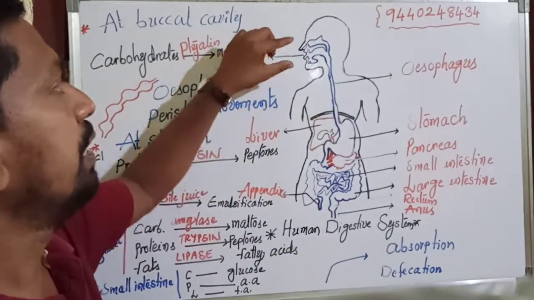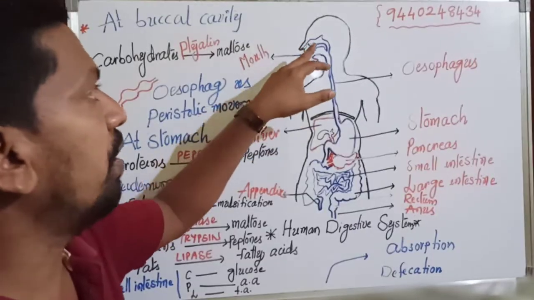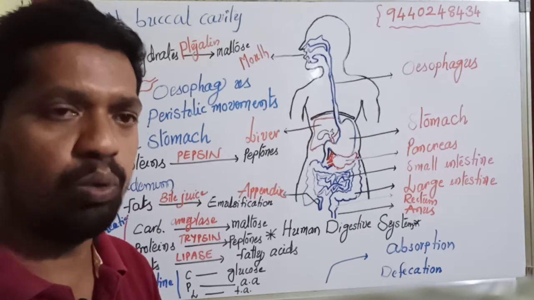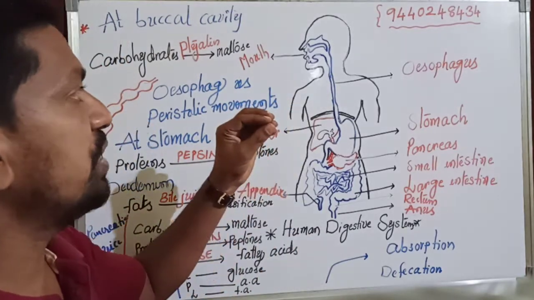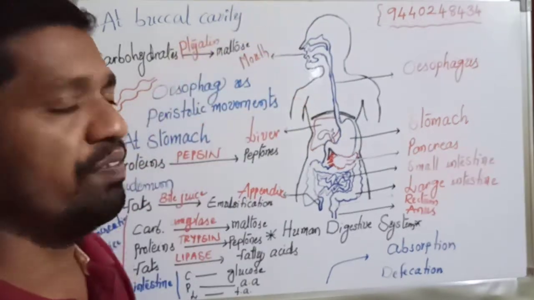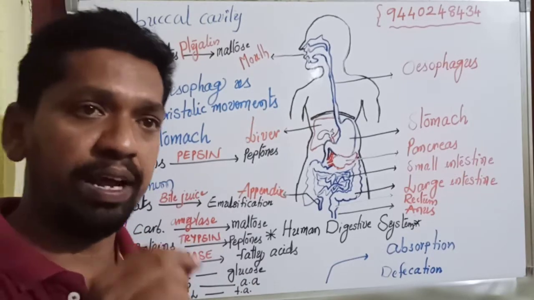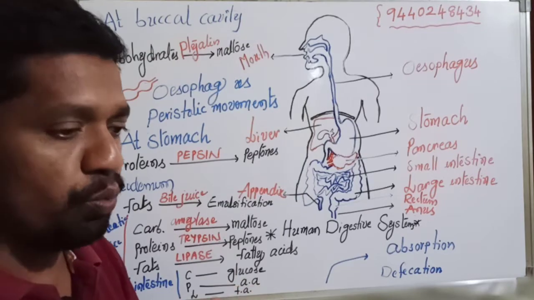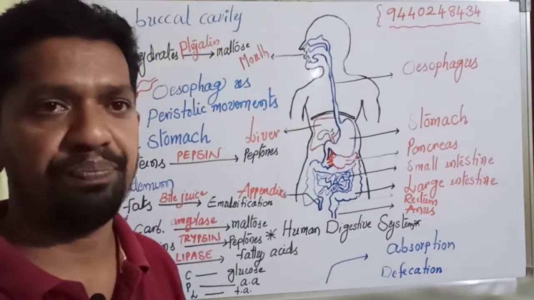And I told you, in the buccal cavity, with the help of teeth, jaws, and tongue, the food is ground, chewed and mixed with the help of saliva. Saliva is secreted by 3 pairs of salivary glands inside the buccal cavity. They secrete a huge amount of saliva which contains a type of amylase, which is important to make the food smooth and very easy to swallow, known as bolus.